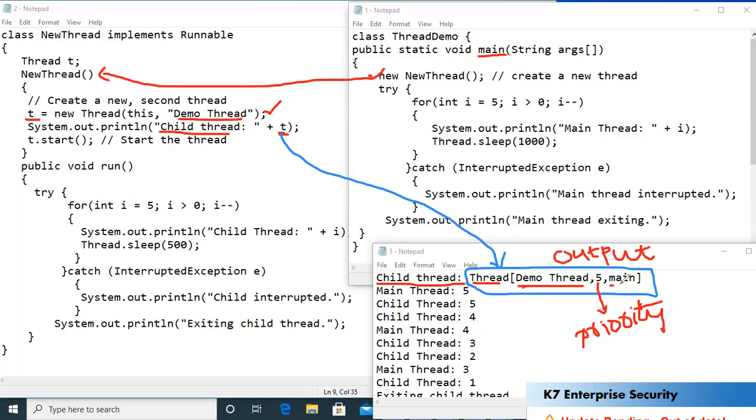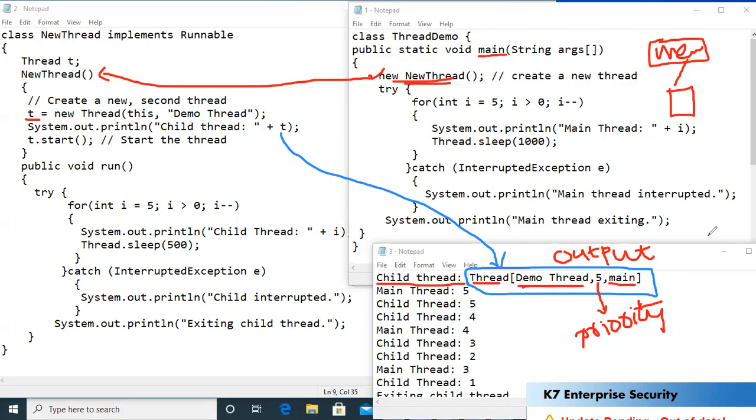Next, followed by main method, means this thread, demo thread, has been created inside my main method. In other words, for this demo thread, main is the parent. Inside this main, by creating an object of a class, I've created a child thread, and that's what the output says. I hope you understood this. Is it right, students? That's what you're getting here, main.